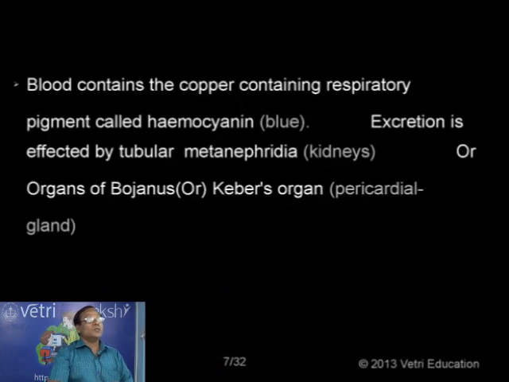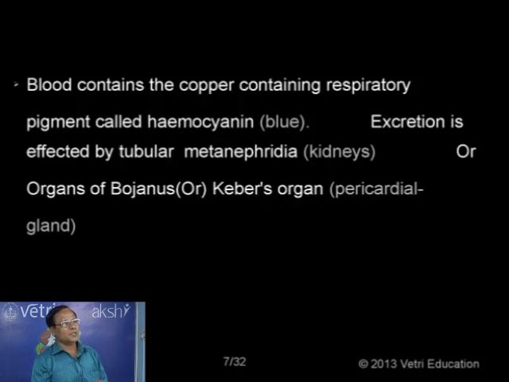Now, though the circulatory system is of open type as in the case of arthropods, the blood is different from that of an insect or any other arthropods, excepting the crustaceans and also arachnids. In arthropods, the blood is called hemolymph. It is a colorless blood. There are no respiratory pigments. There is direct respiration. The tissue normally obtains its oxygen directly through the respiratory organs, not through the transport of oxygen or carbon dioxide by the blood cells, because the blood cells are colorless, not having any pigments at all.